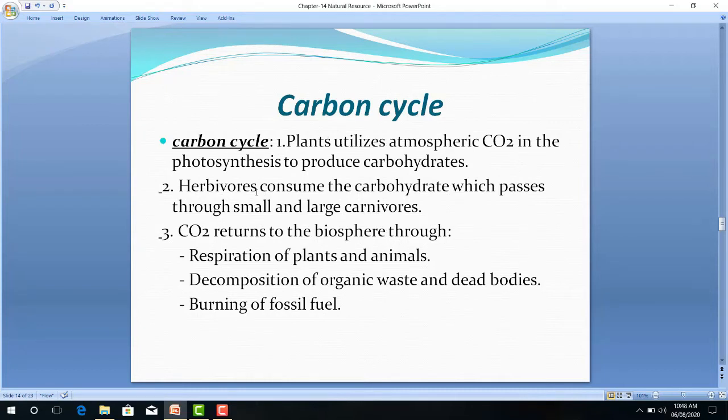Herbivores are those living organisms which take plants as well as plant parts. Through herbivores it passes through the food chain into the carnivores. Carbon dioxide returns to the biosphere through respiration of plants and animals, decomposition of organic waste and dead bodies, and burning of fossil fuel. So let us see how this cycle takes place.